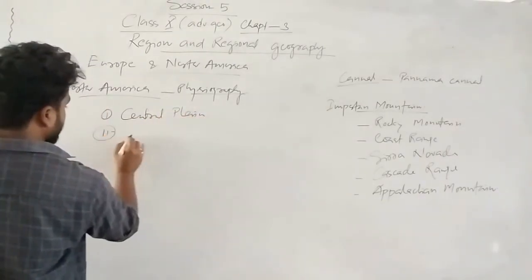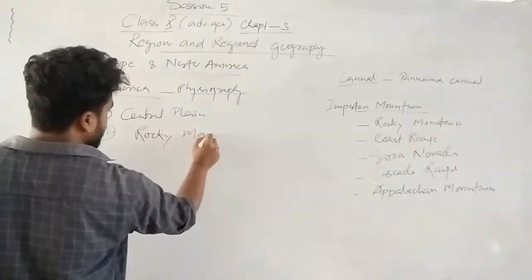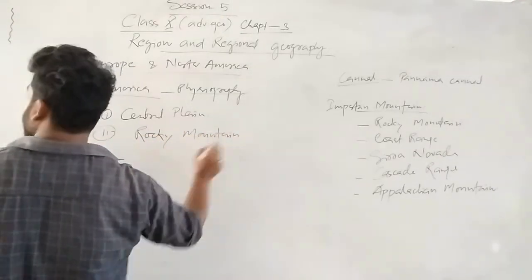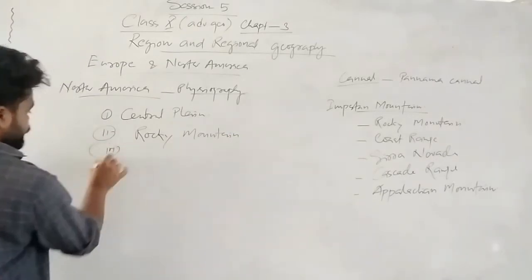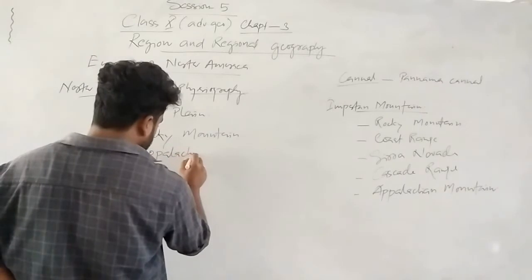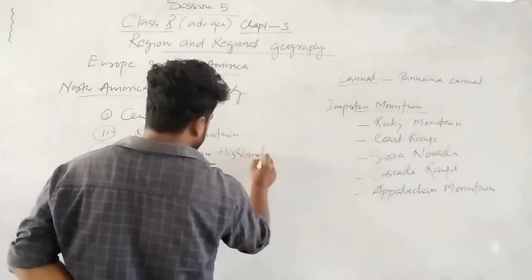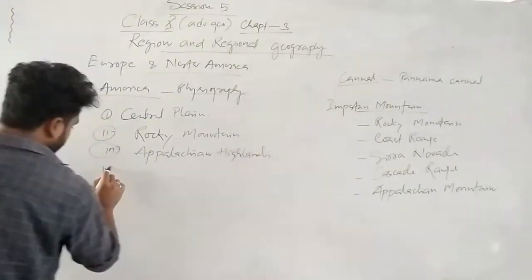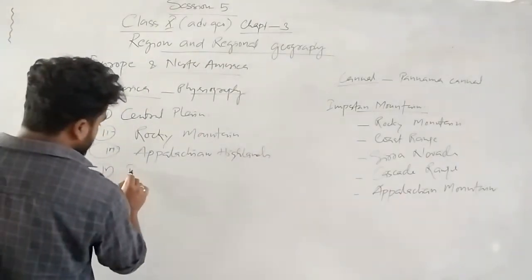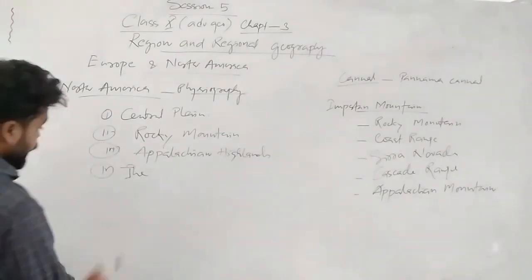Number 2 is the Rocky Mountains. Number 3 is the Appalachian Highlands. Number 4 is the island groups you can consider, but generally we don't consider the fourth one. We discuss only about 3.